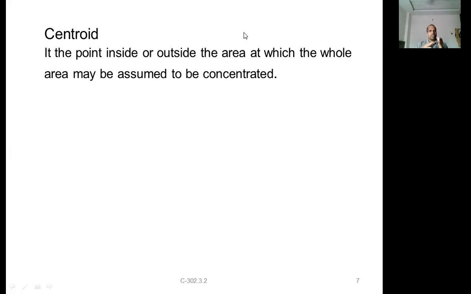Generally, the centroid is applicable only for plane surfaces or areas. The centroid point may be inside the area or even outside the area. In some particular cases it falls outside the area, so it need not always be inside. Whereas the center of gravity is always within the body.